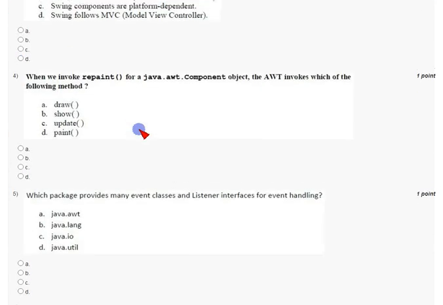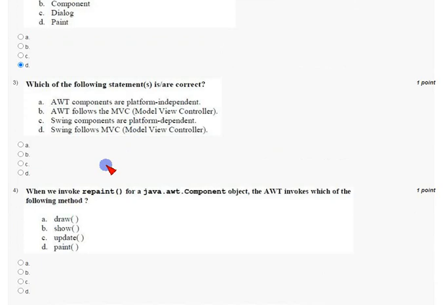Coming to third question, which of the following statement is or are correct? So the answer for third question is option D, swing follows MVC, that is model view controller. Option D is correct because AWT components are platform independent, they given, but AWT components are platform dependent. So it is wrong answer.